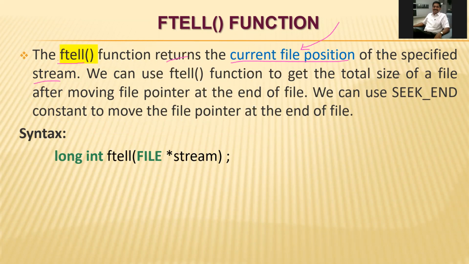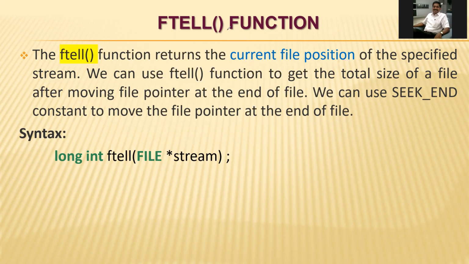We can use the ftell function to get the total size of the file after moving the file pointer to the end of the file, using the SEEK_END constant. The syntax is ftell with the file pointer, and the current file position will get displayed.